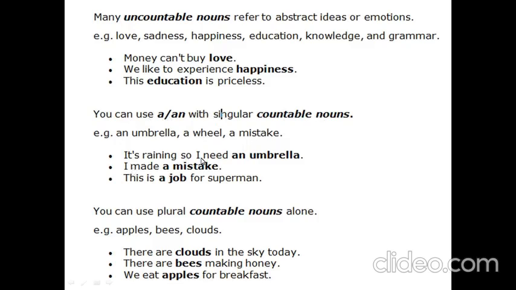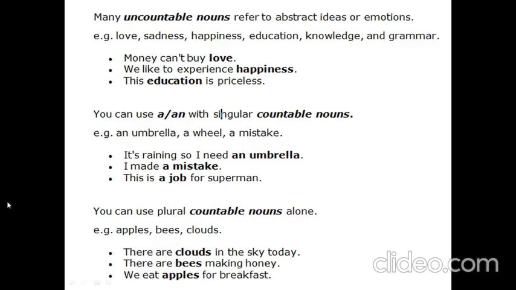You can use plural countable nouns alone. Example, apples, bees, clouds. Remember, we can't use a or an before plural. Okay, we can't say an apples. We can't say a bees. There are clouds in the sky today. There are bees making honey. We eat apples for breakfast.